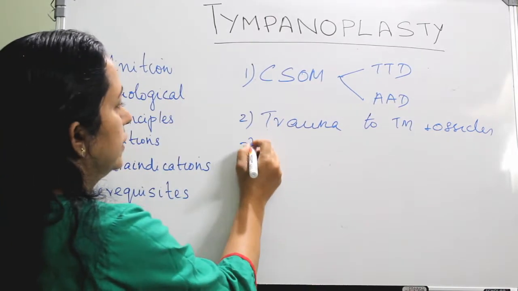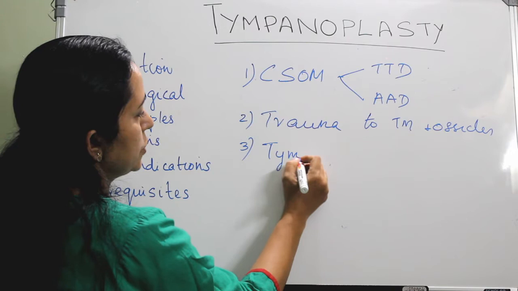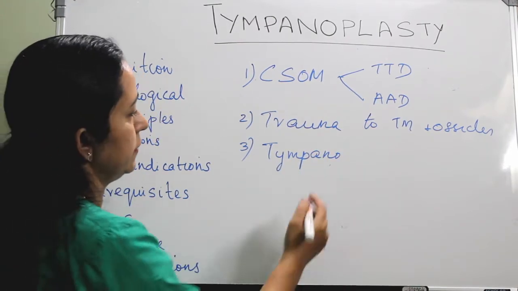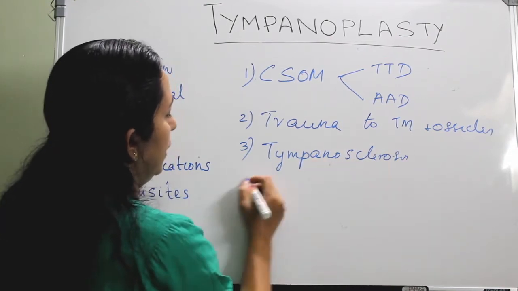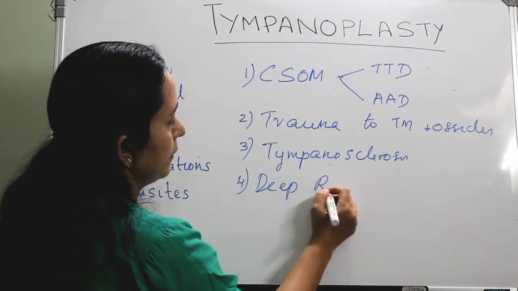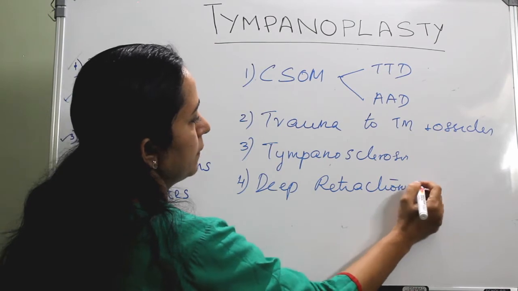Then third, tympanosclerosis, a chalky white patch deposition in the tympanic membrane, which again causes a conductive hearing loss. Then deep retraction pockets. Definitely it is an indication for tympanoplasty.